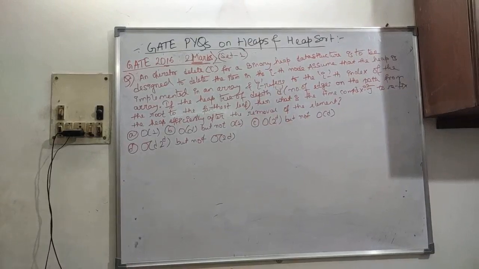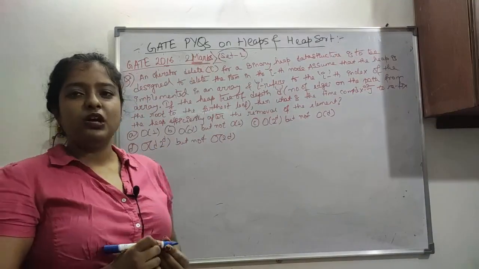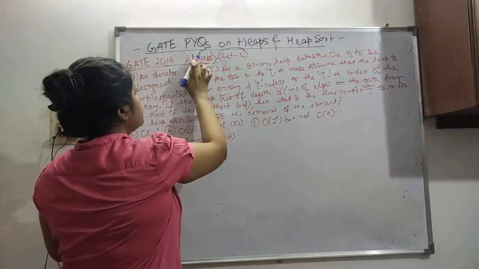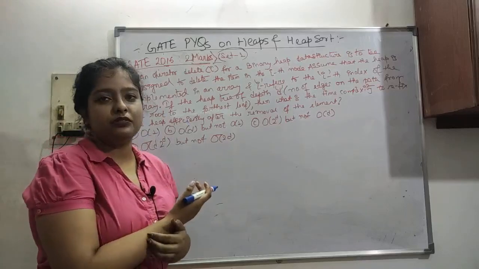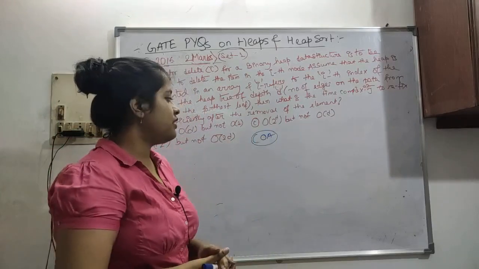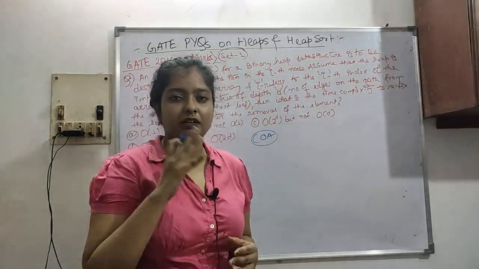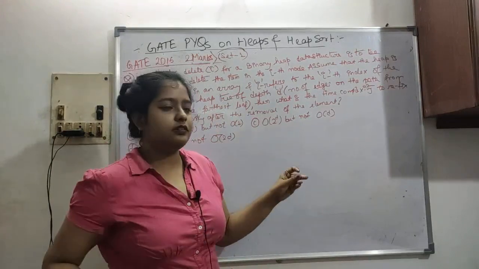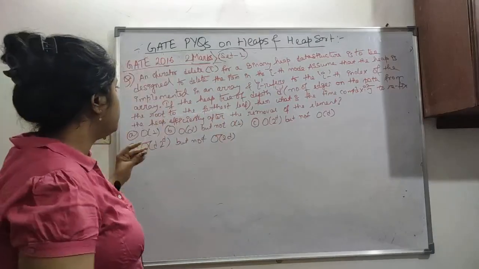Just don't get confused or be afraid like this is a huge question. It is not difficult. We just have to understand the question properly and then you can easily answer it. Most of the time people see these questions are big and just leave them out. In this context I will tell you about COA. The questions are linear. I am not very good with COA. In other subjects I'm pretty confident, but in COA, if the question is huge, I kind of leave it out, but you should not do that. Read the question properly, then do the answer.